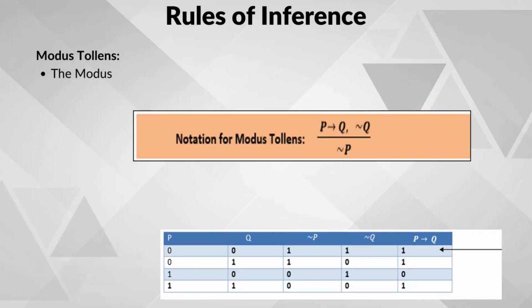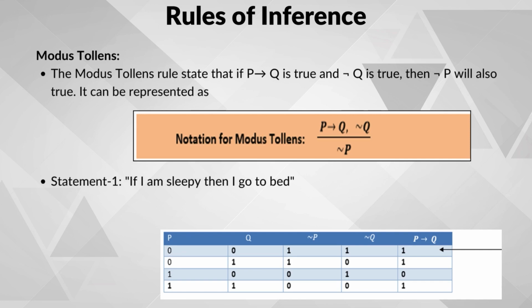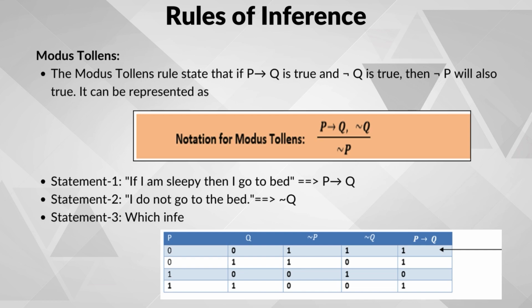Another type of rule of inference is the modus tollens rule. Think of modus tollens like a cool detective trick in logic. It helps us figure out something by ruling out other possibilities. The rule is, if we have two things, if something, that is P, happens, then something else Q will happen, P implies Q, but the second thing, that is Q, didn't happen, that is not Q.